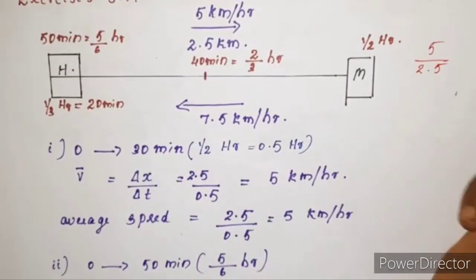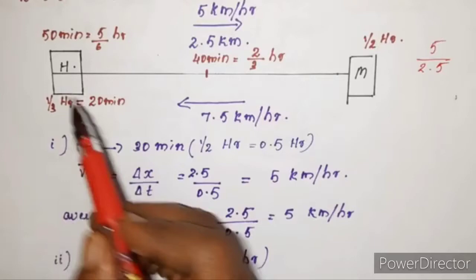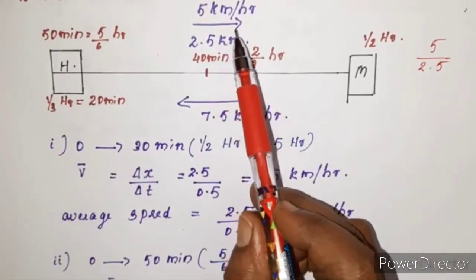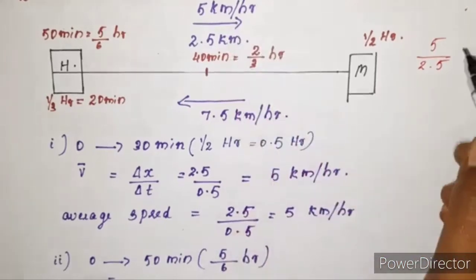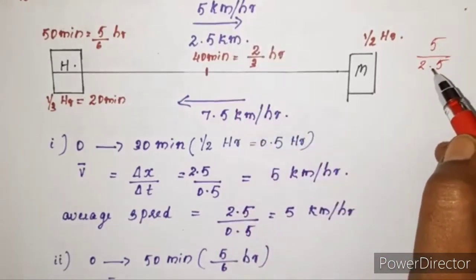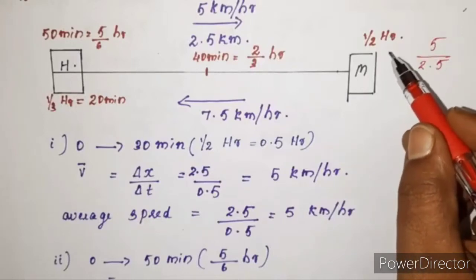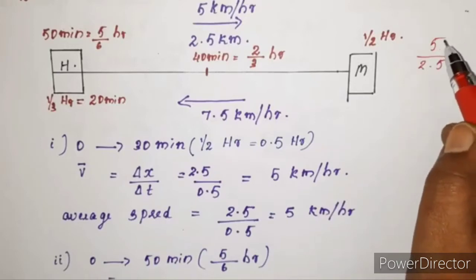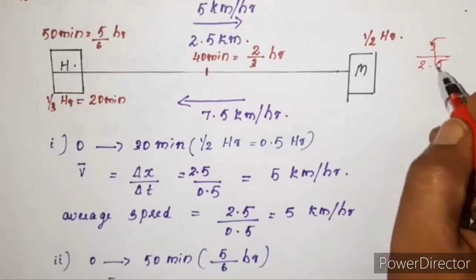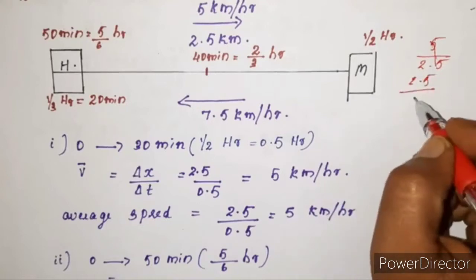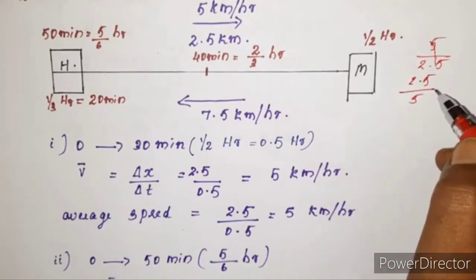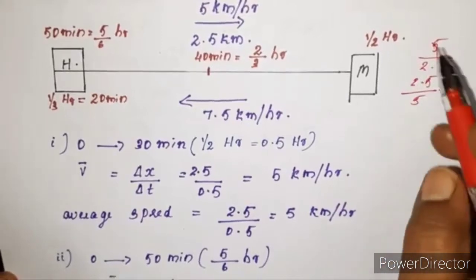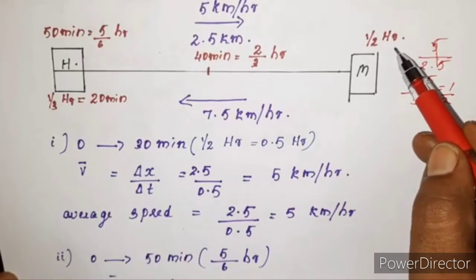In this question, it's given that the man walks from home to market with a speed of 5 km per hour. So when he walks to market, he may take 2.5 by 5 hour. Here we are not converting hour to minute; it's easy for us to do it in hours itself. So the total distance 2.5 divided by 5 will give you the time taken to reach the market. You will get half. That means he takes half an hour to reach the market.